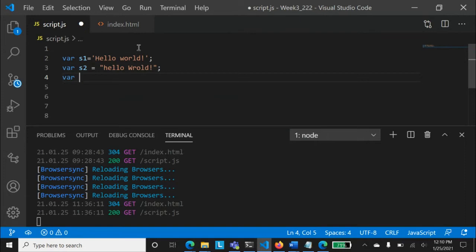And you can define something like s3 equal to backticks. Now, are you familiar with these backticks? Where do these backticks reside on our keyboard? Would anyone like to tell me where these backticks reside on the keyboard at least first, and then we'll talk about what backticks are used for? Beside the number one. Yes, this is good. Below the escape key and beside number one.